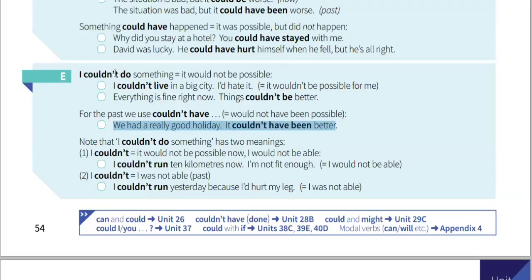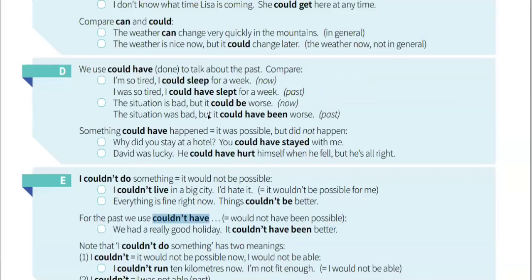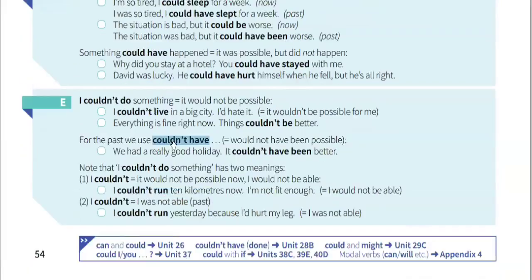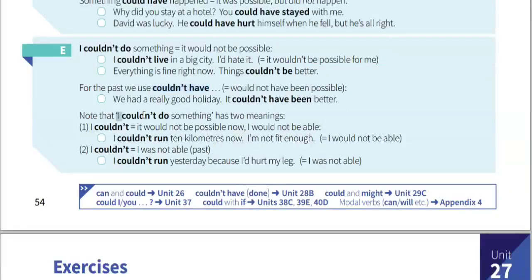And another usage of couldn't do, it means that it would not be possible, even if we tried very hard. And the past tense of this one is similar to the previous ones we learned, just couldn't have. And here we are seeing the I couldn't do has two meanings. The first one is about the present meaning. The meaning is that we learned today. If I say, for example, I couldn't, that means it would not be possible now. There is no such possibility.